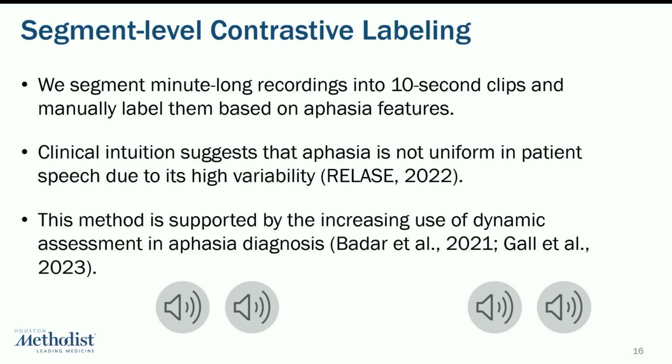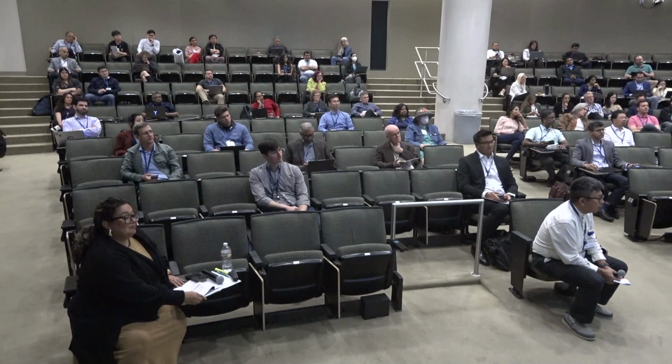Okay, so raise your hand if you think patient number 1 is an aphasia patient. Okay, right, a lot of you. Right, how many people think patient number 2 is an aphasia patient? Okay, right, fewer people. Turns out patient number 1 is not an aphasia patient, and patient number 2 is an aphasia patient.